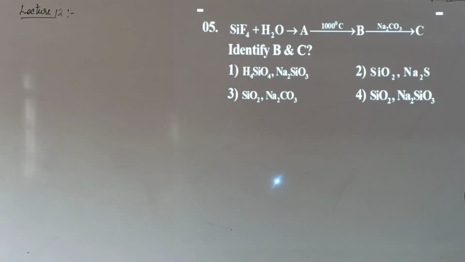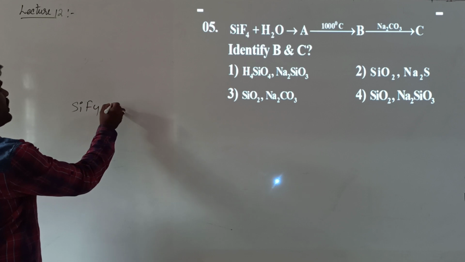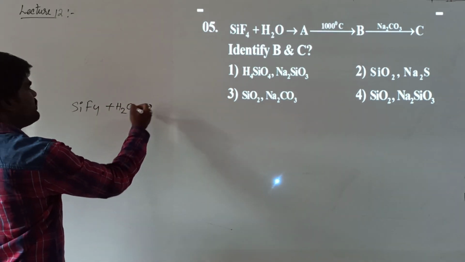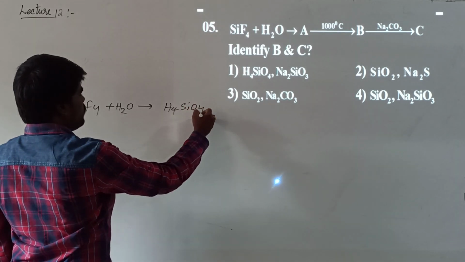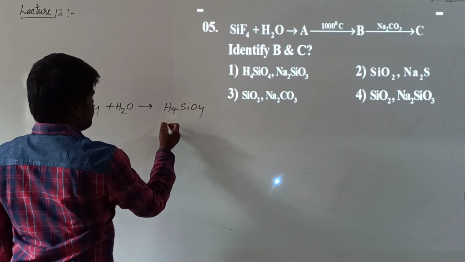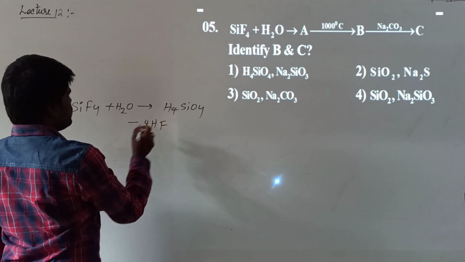First of all, you need to complete the equation. What is the equation given here? Silicon tetrafluoride on hydrolysis will be converted into H4SiO4 plus what will it form with 4 moles of HF, right?